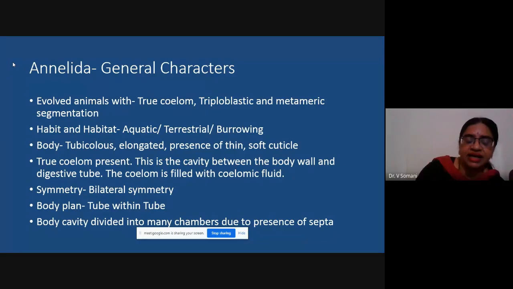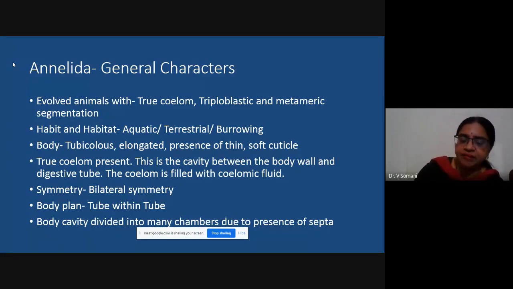So the next character is presence of true coelom. What is a true coelom? It is a body cavity. So the empty space, the space between body wall and the digestive system, this is the coelom which is lined by mesoderm, and in case of annelid worms, this coelom gets filled with fluid which is called as coelomic fluid. This is the fluid which is present in coelom, and hence it is called as coelomic fluid.